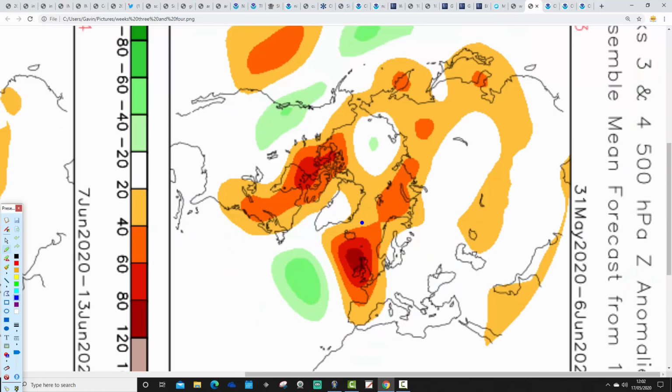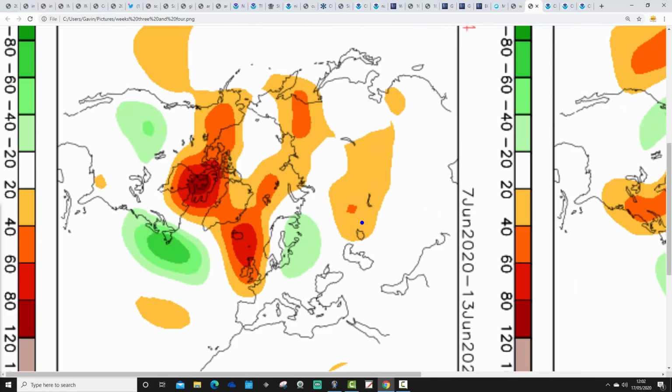Week 3 also anticyclonic. This is the 31st of May to the 6th of June. Lots of high pressure sitting more or less over top of the country with that one. And then finally we go through to week 4, which is the 7th to the 13th of June. High pressure then centred just to the north of the country. Looks like a very strong and stable ridge, bringing in the wind from an easterly direction. Could be a little bit chilly if the origins of the wind are sort of north of east, but overall that's a dry and warm signal for the second week of June.